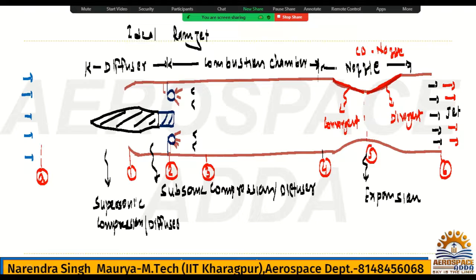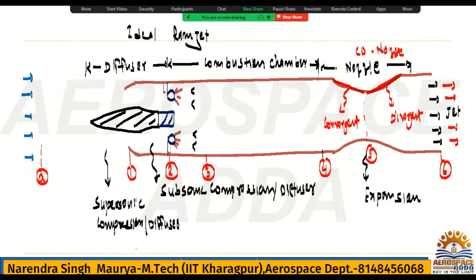Now check. Ideal means there are no losses. No losses in the sense there is no pressure drop. Total temperature only changes when there is heat addition or heat rejection, but total pressure changes because of losses. Whatever the losses, it doesn't matter for total temperature; total temperature must be constant. For friction or losses, total temperature is not affected. But total pressure will change when there are losses, when there is friction.